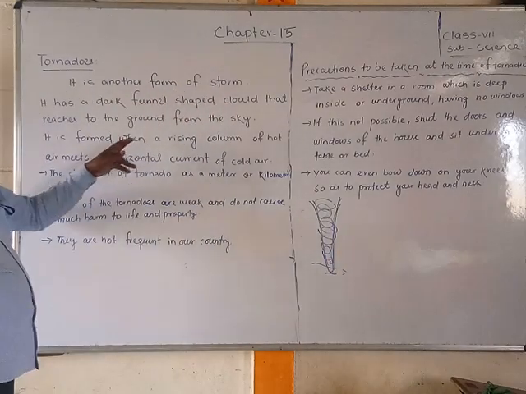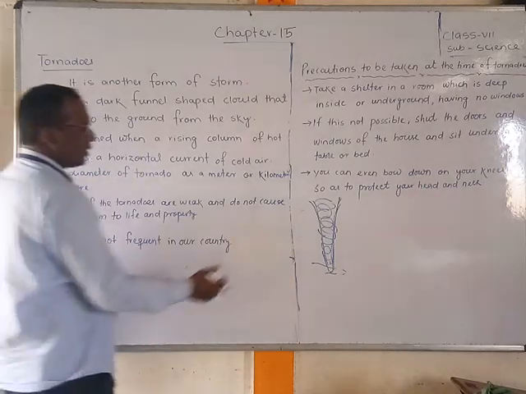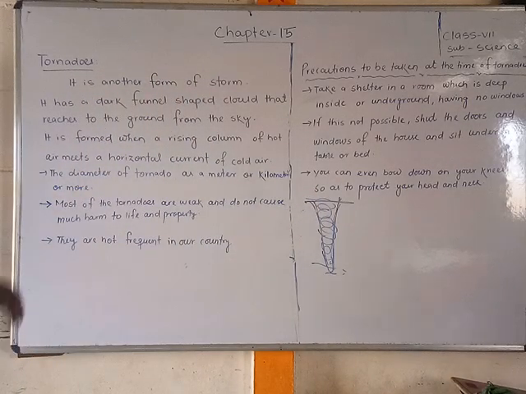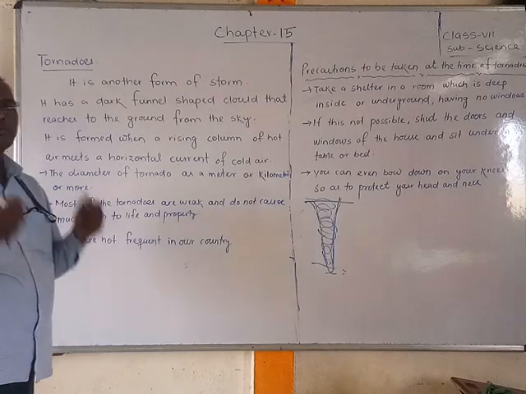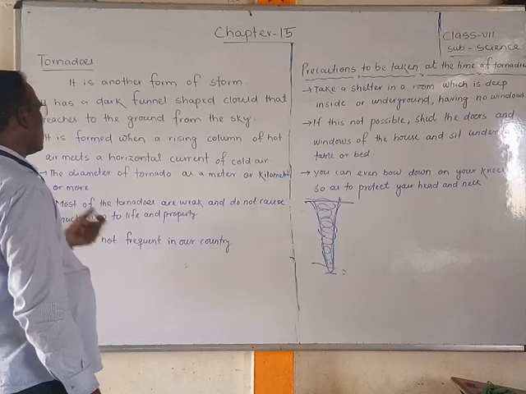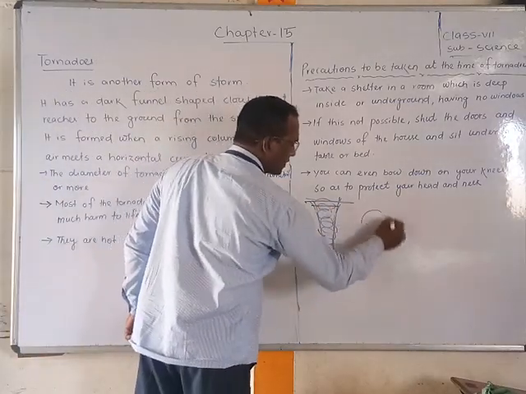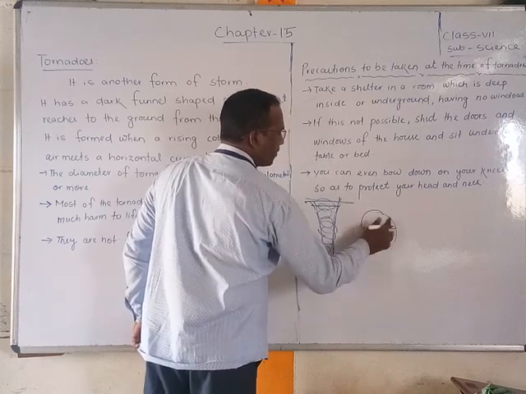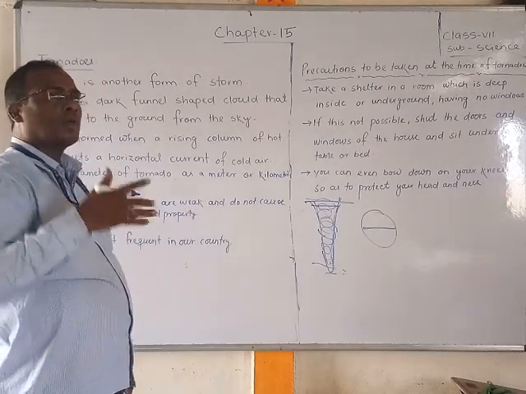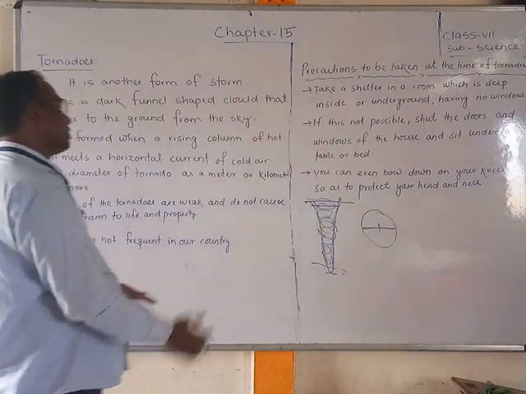It forms when a rising column of hot air meets a horizontal current of cold air. The diameter of a tornado, that is, the circle it forms, may be 1 meter or 2 meters, or 1 kilometer or even more than 1 kilometer.